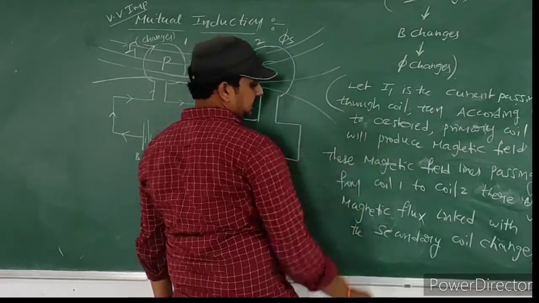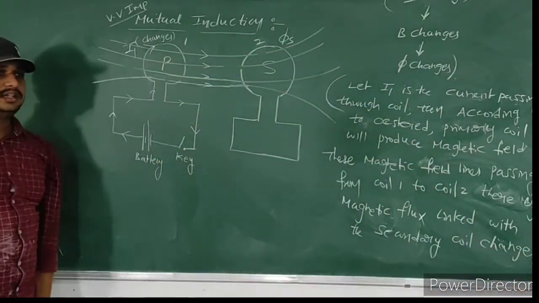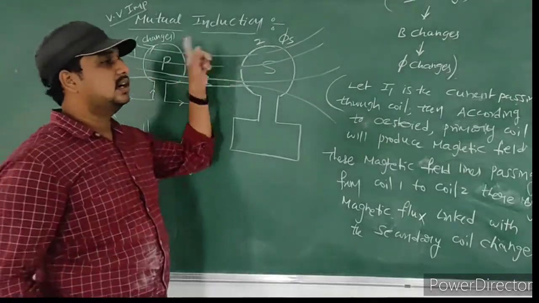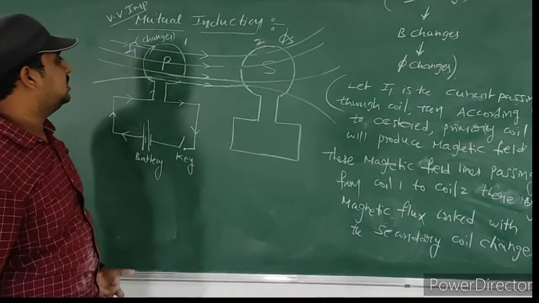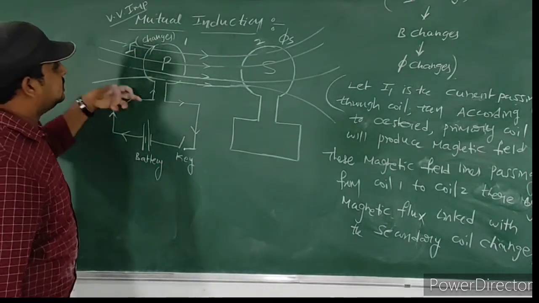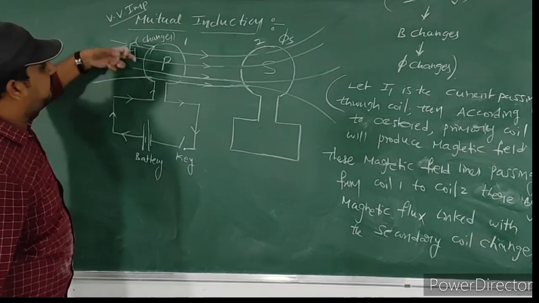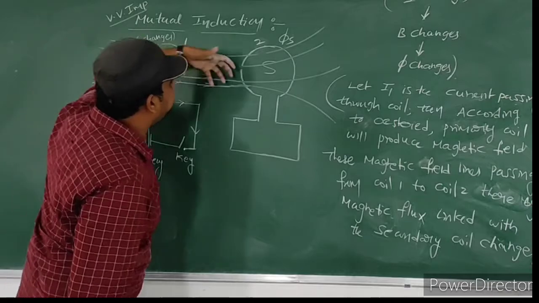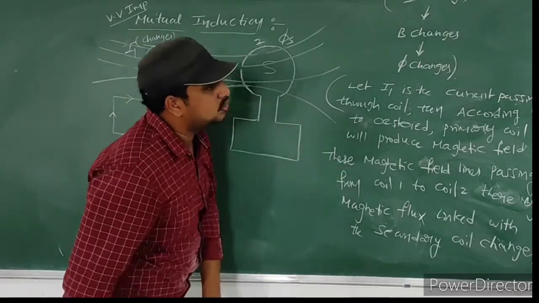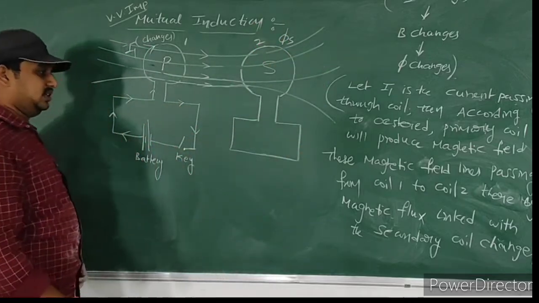A simple thing here, don't panic. If the current passing through the primary coil changes, then the magnetic flux linked with the secondary coil changes. That's it. How does it change? Because the current changes in the primary coil, according to Oersted some magnetic field is generated by this primary coil. Those magnetic field lines pass from coil 1 to coil 2. That's why the magnetic flux linked with the secondary coil also changes.